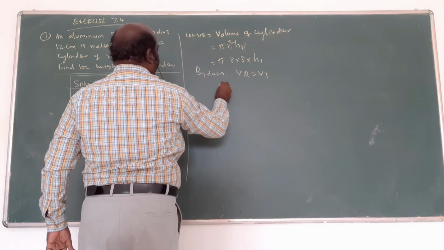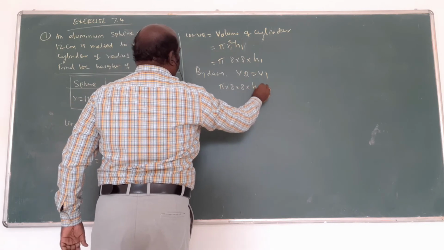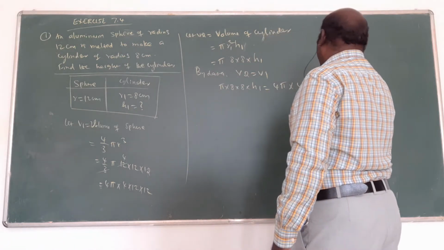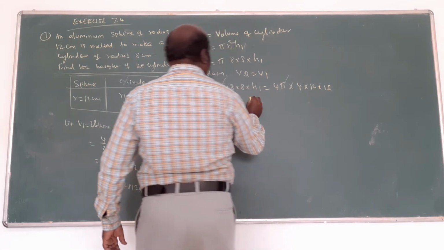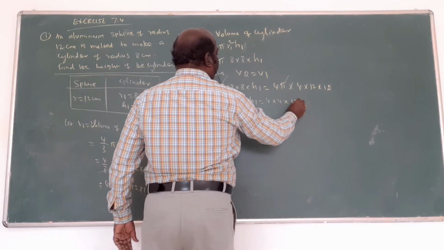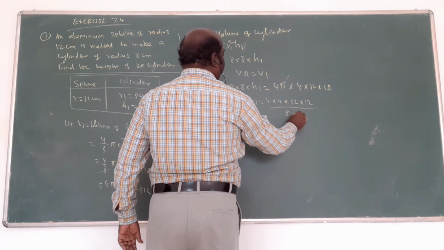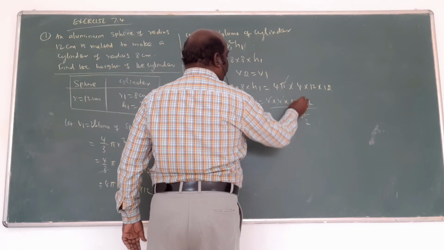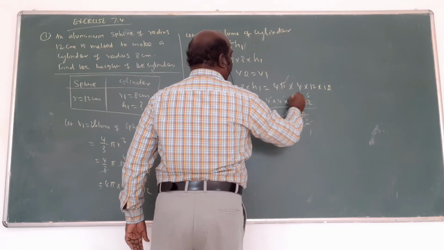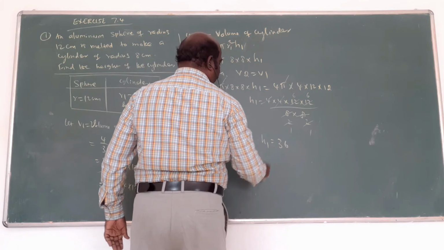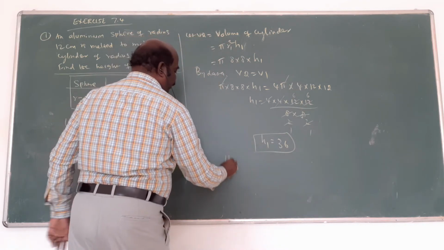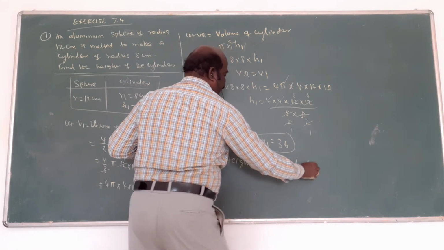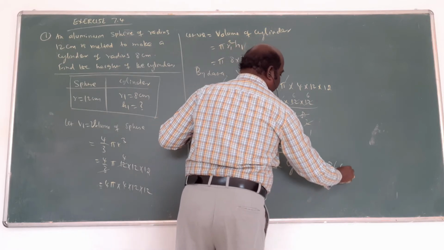You want h1. Pi into 8 into 8 into h1 equals 4 pi into 4 into 12 into 12. Am I right? Pi cancels. Now h1 is equal to 4 into 4 into 12 by 8 into 8. 1 time 4 times, again this 1 time 6 times. 6 is 36. Therefore, the height of the cylinder is 36 centimeter.